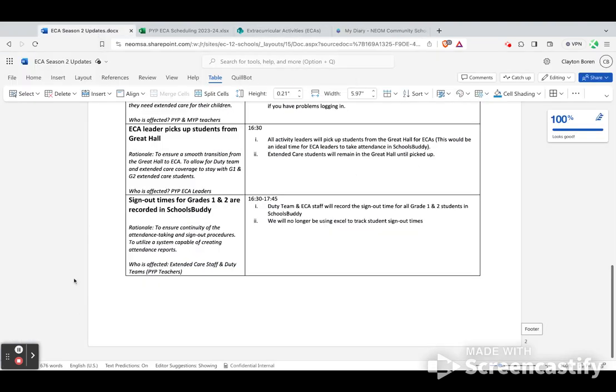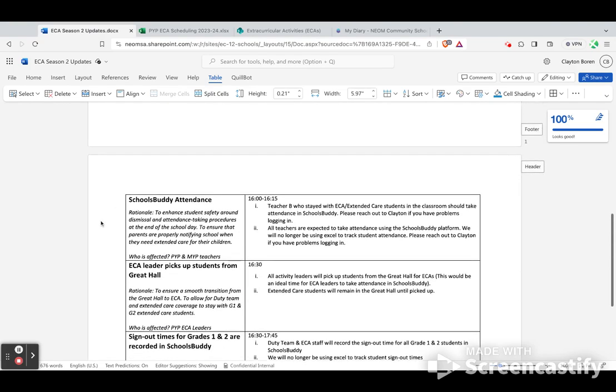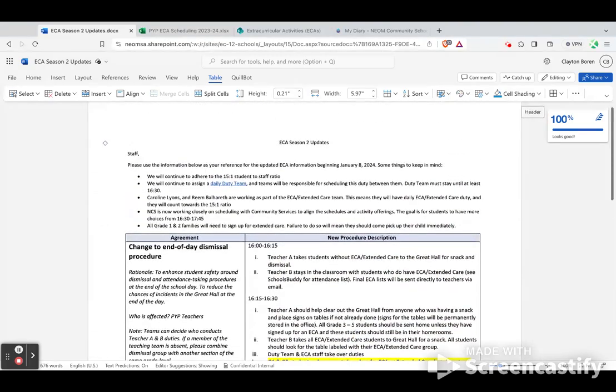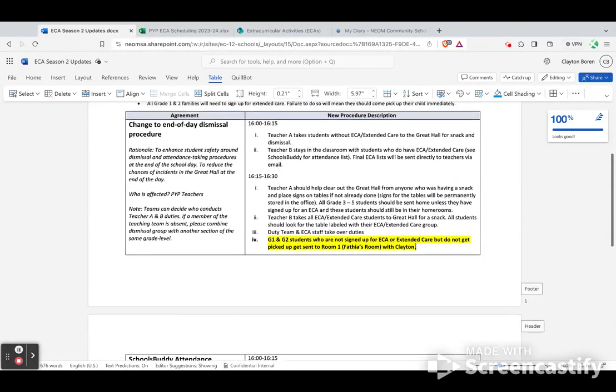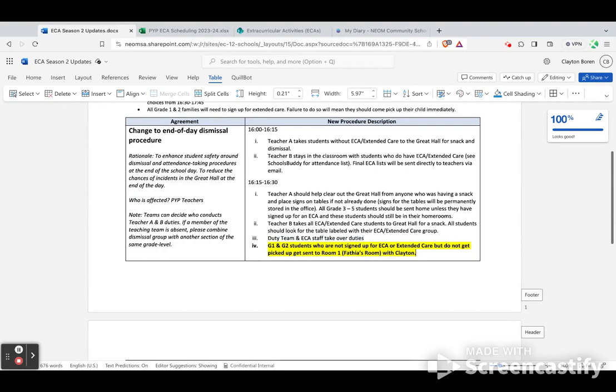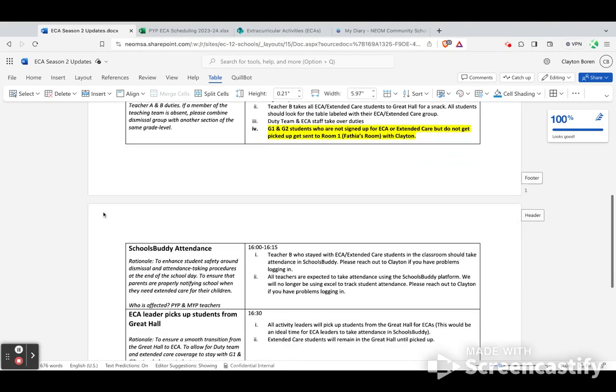These changes require that you have access to your Schools Buddy account. So please reach out to me if you do not have access to Schools Buddy. One final quick review: changing the end of day dismissal procedure. Please read through this carefully so it makes more sense.